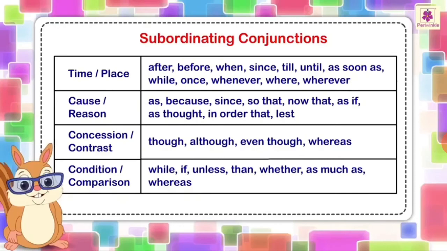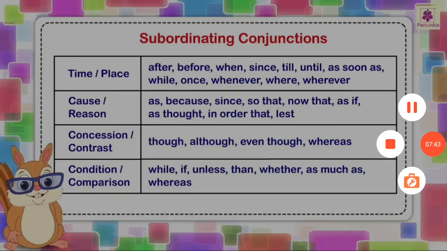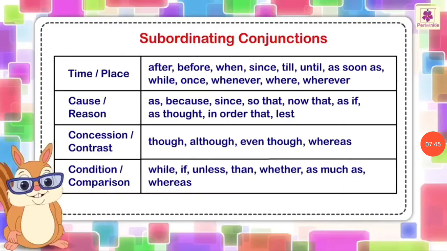For concession and contrast we use though, although, even though, whereas. And for condition and comparison we use while, if, unless, then, whether, as much as, whereas. Students, I hope you understand the subordinating conjunction also.